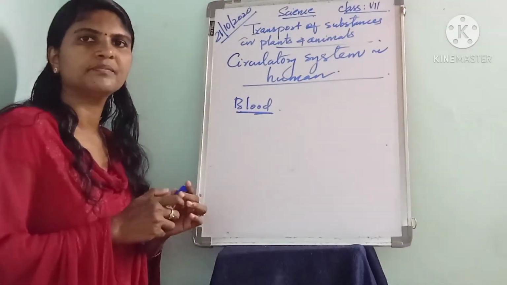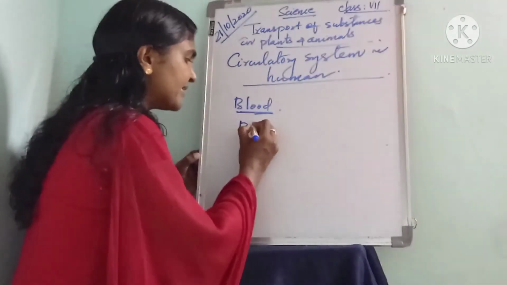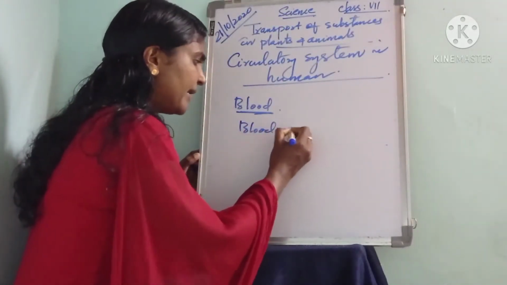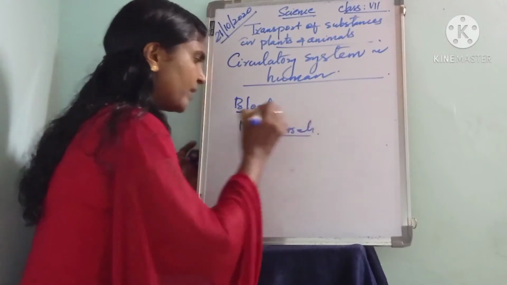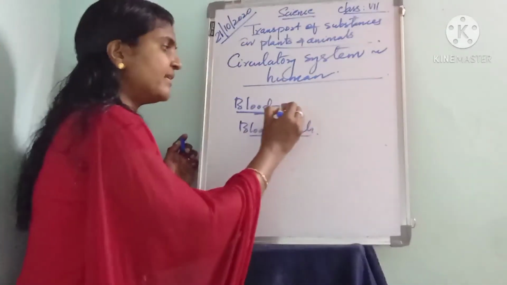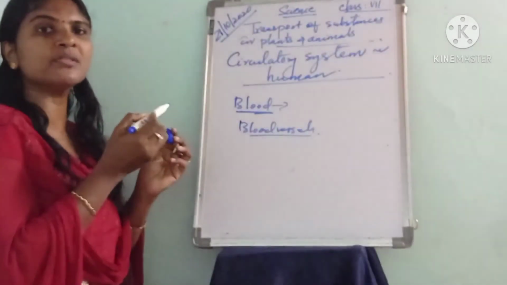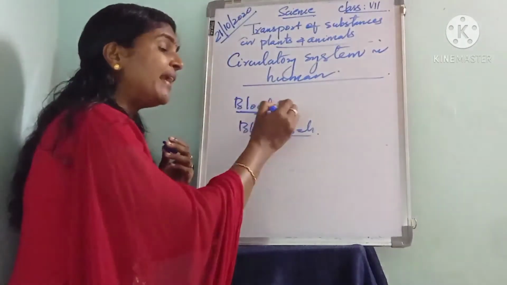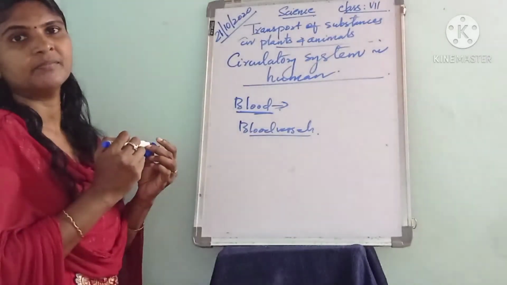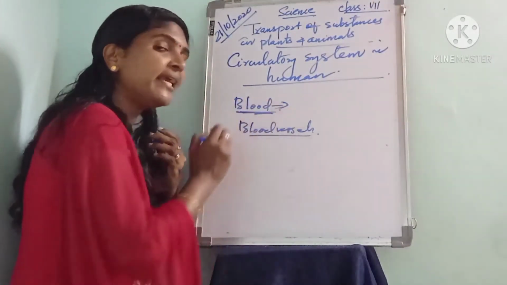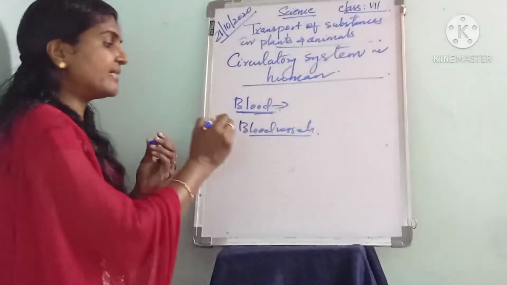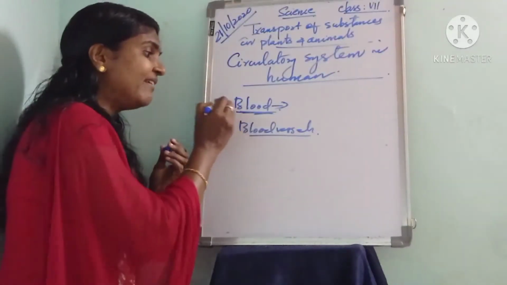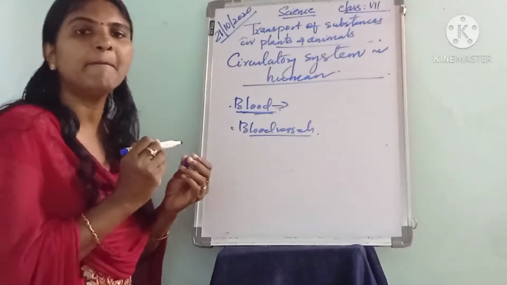Okay, next about the blood vessels. You know about blood, actually it is a red colored fluid that flows throughout our body. Also, it acts as a medium of transportation. And the second is the blood vessels.